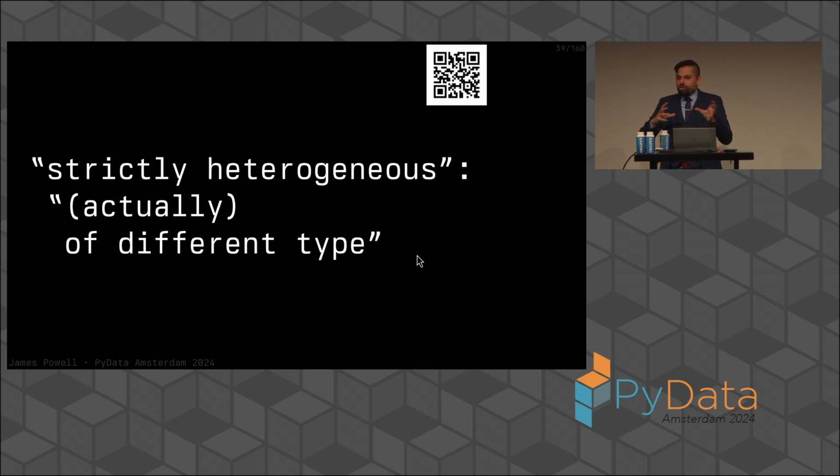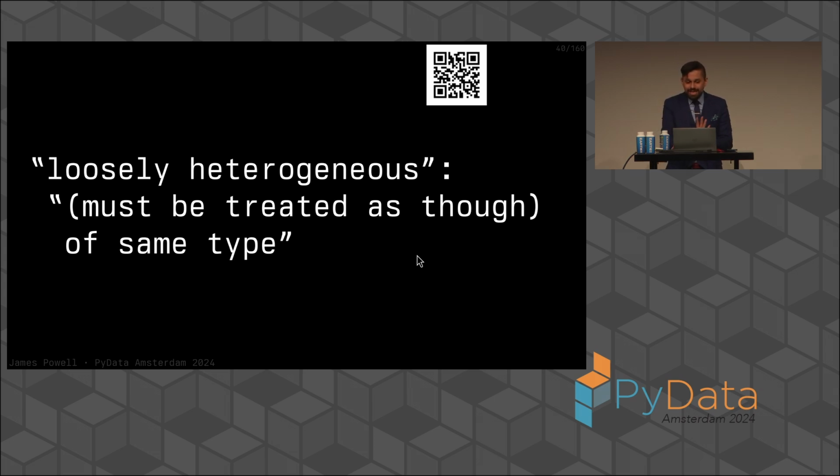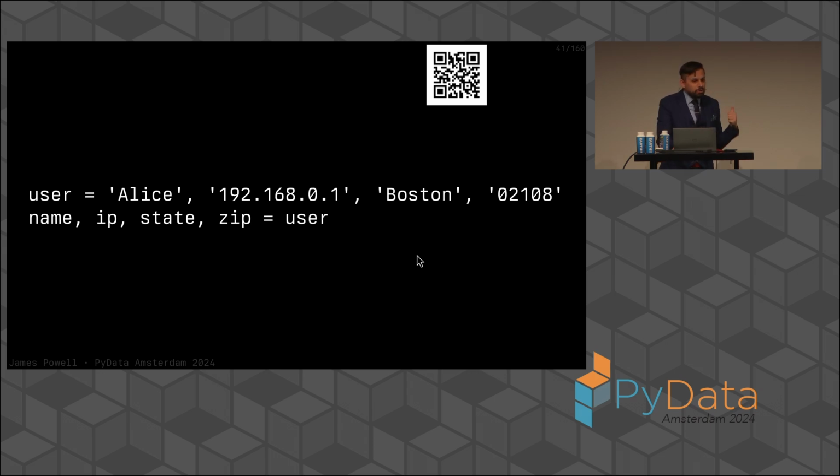If we want to draw some parallels, we can talk about strict heterogeneity being of actually different types, and thus, if there is something behind this terminology and reasoning, then it stands to reason that there must be something like loose heterogeneity, where elements are in fact homogeneous, but must be treated as though they are different types. And there's an intuitive sense that we might be on the right path, because loose heterogeneity also exists in pure Python. That's what a tuple is.